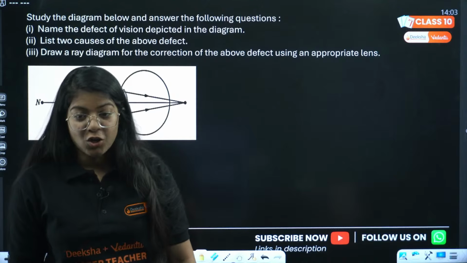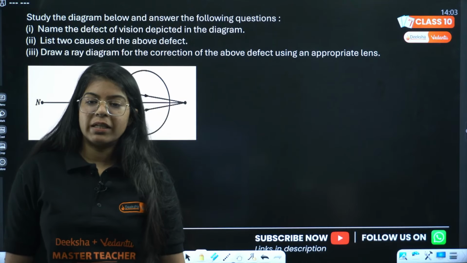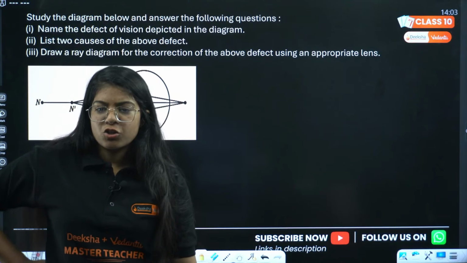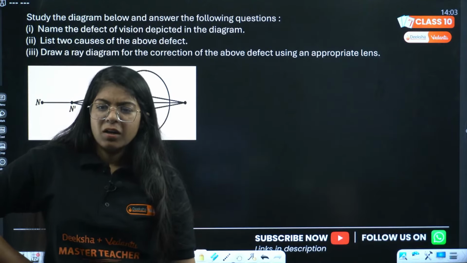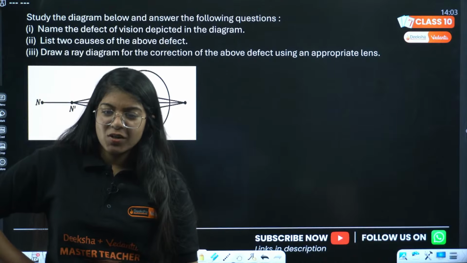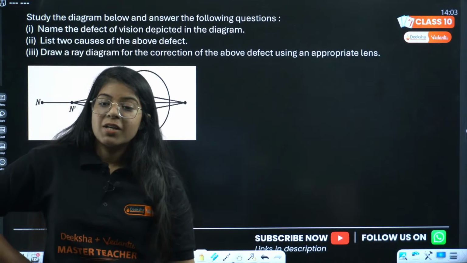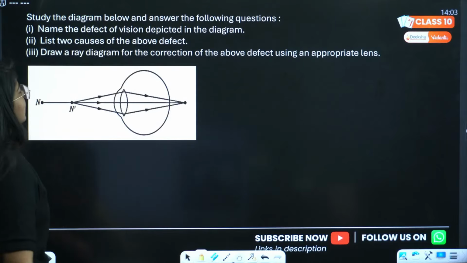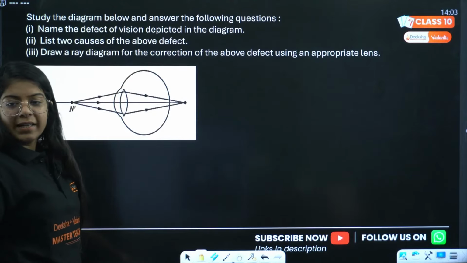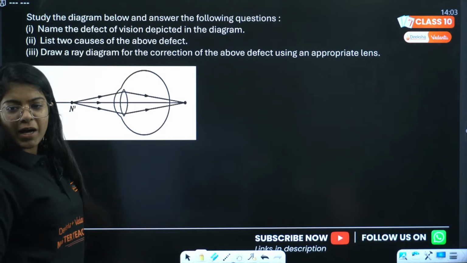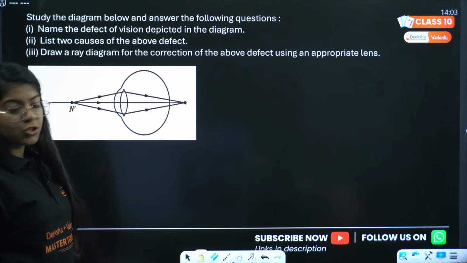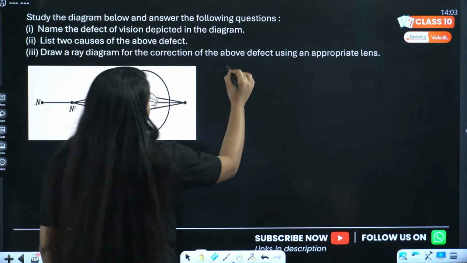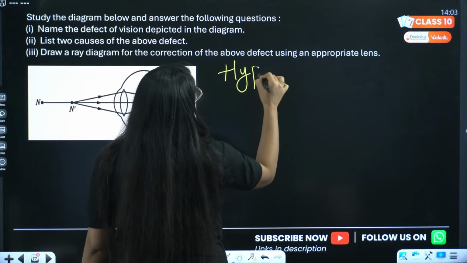Hypermetropia, focal length is long. Very good, Rukmani. Yes, Akshara is also saying hypermetropia, use convex lens. Okay, yes, great. Tilu Kumar, hello Tilu Kumar. Hypermetropia, eyeball becomes short. Very good, all of you. Great. This is hypermetropia. Why?